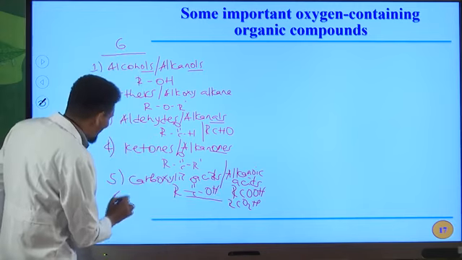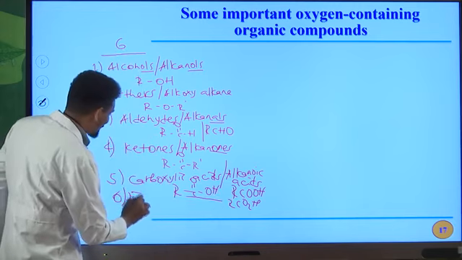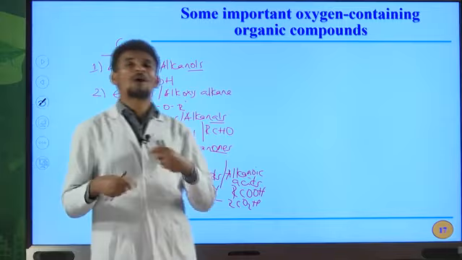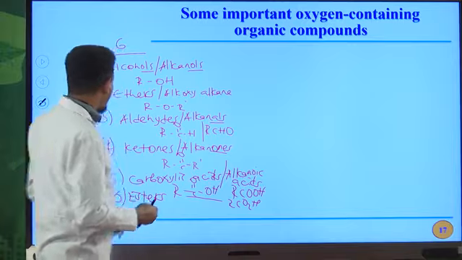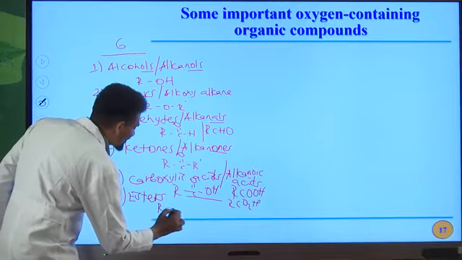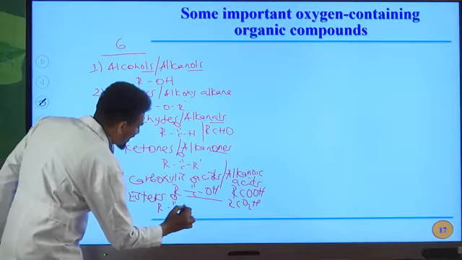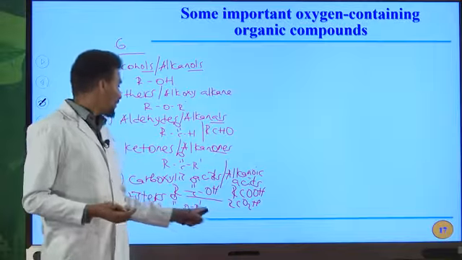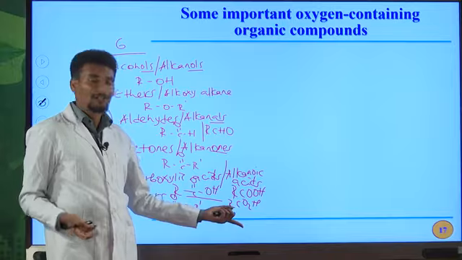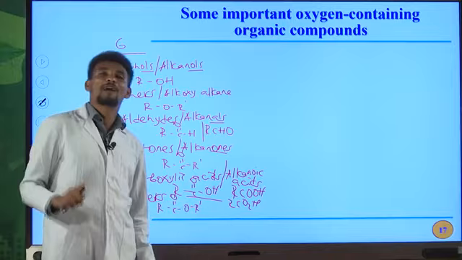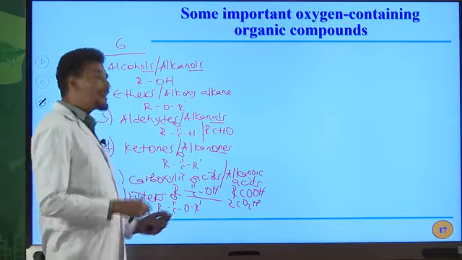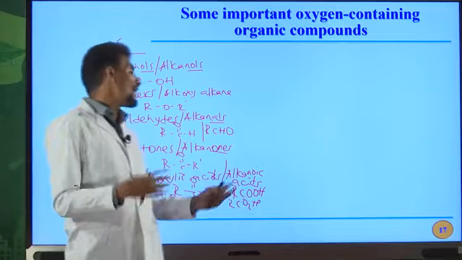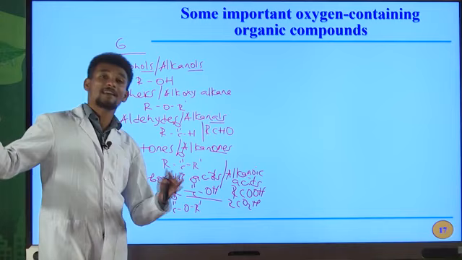The sixth one is esters. Esters are also oxygen containing compounds of hydrocarbons. The general formula for ester is almost similar to that of carboxylic acid, but here we have R prime, where there it is hydrogen. Therefore, R prime can never be a hydrogen atom. But R may be a hydrogen atom or an alkyl group or aryl group, or you can also say phenyl group.